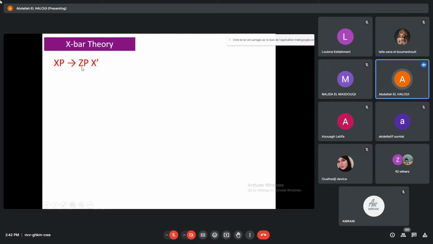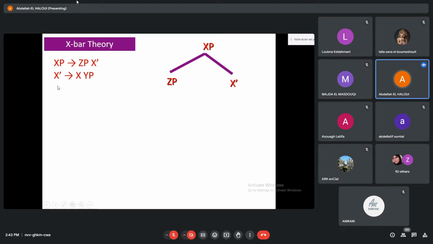ZP is the specifier. X bar is the 1 bar level, like this. Does it make sense? And then X bar rewrites as X YP. It's like this. Okay? So it makes sense, right?